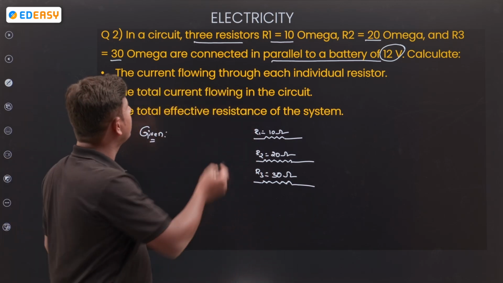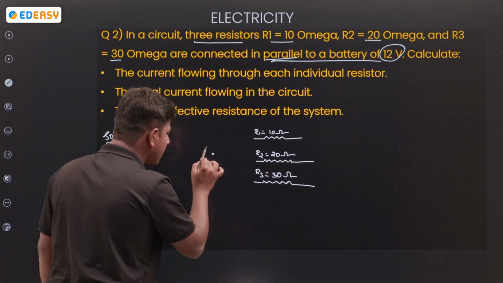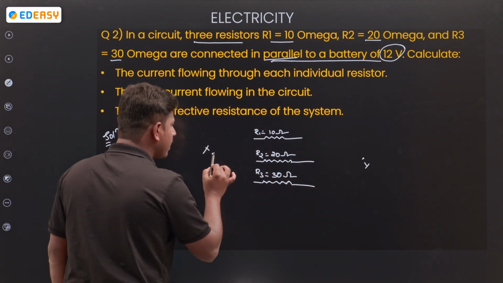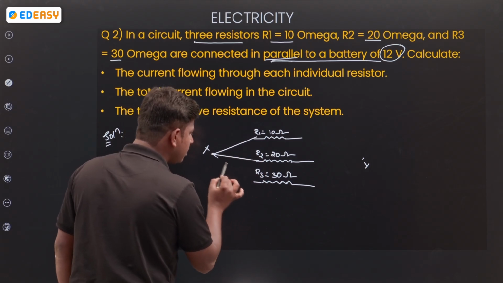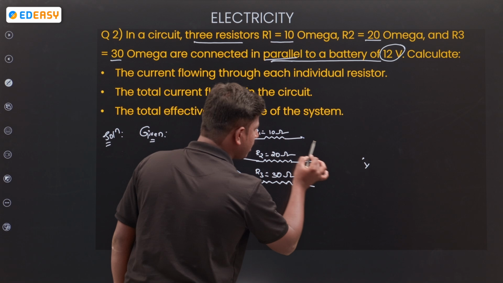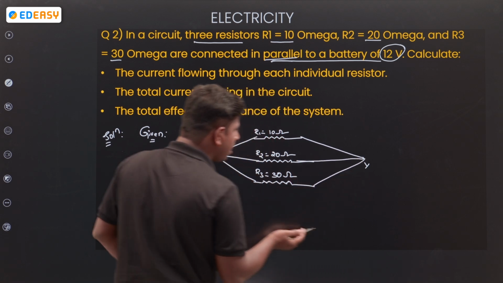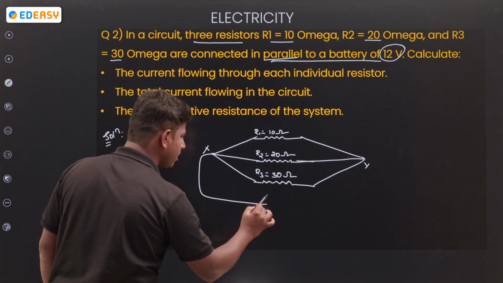How are they connected? Connected in parallel. Parallel means take 2 points. X is 1 point, Y is 1 point. R1 connecting X, R2 connecting X, R3 connecting X. Similarly, R1 connecting Y, R2 connecting Y, R3 connecting Y. Now all are parallel. That's it. Now current is divided.